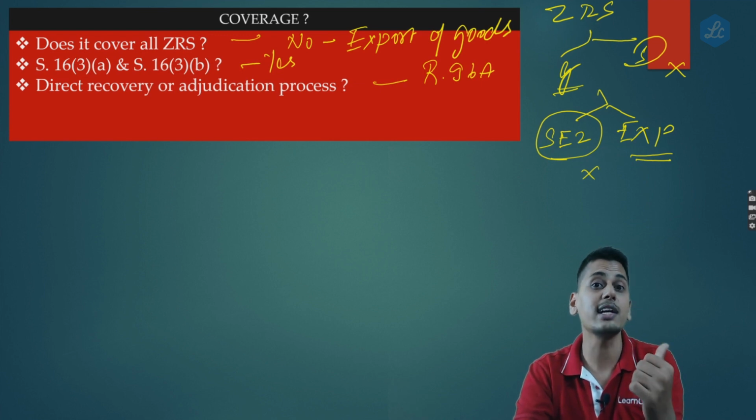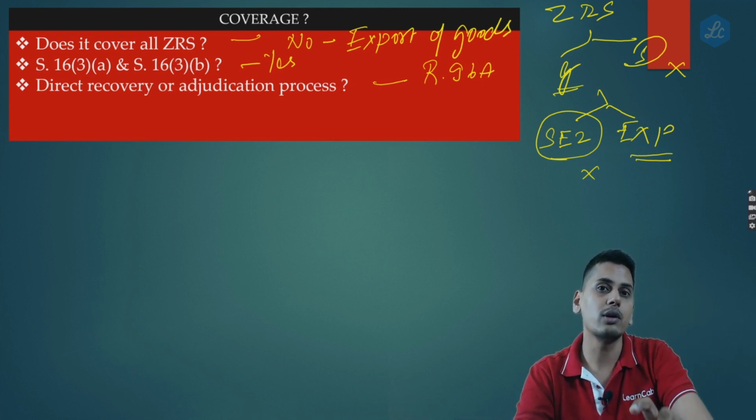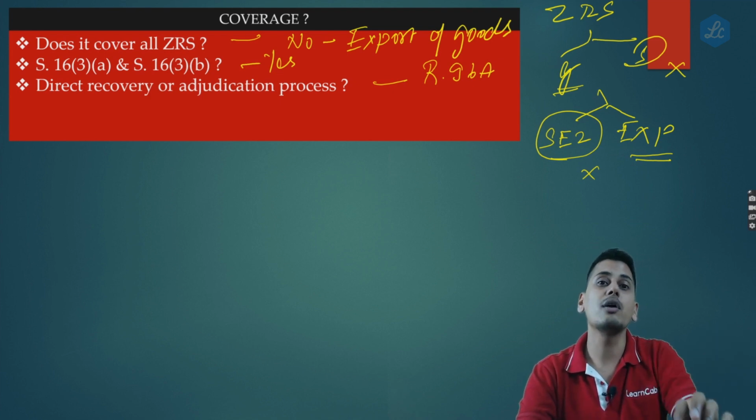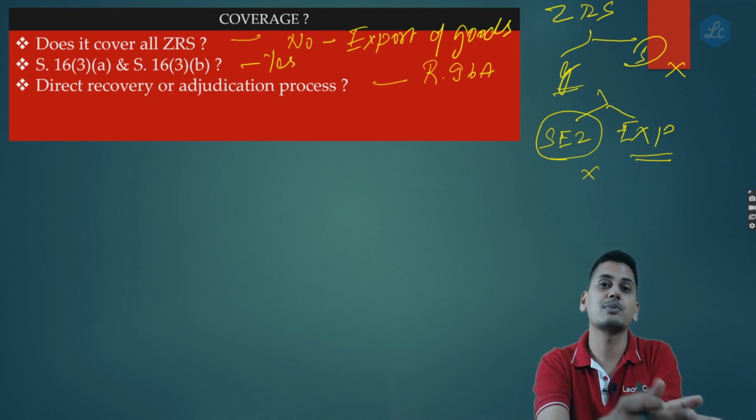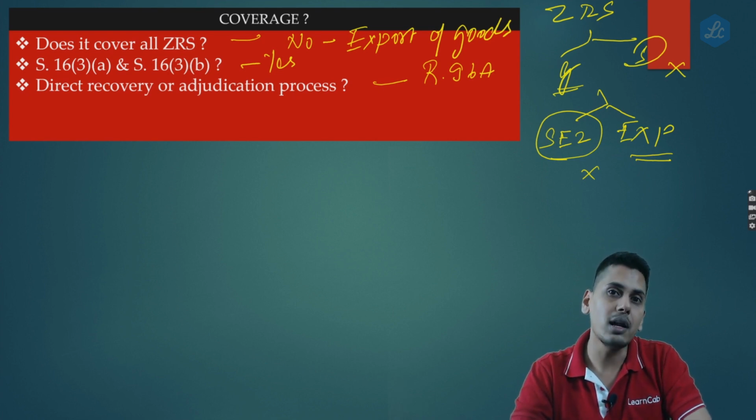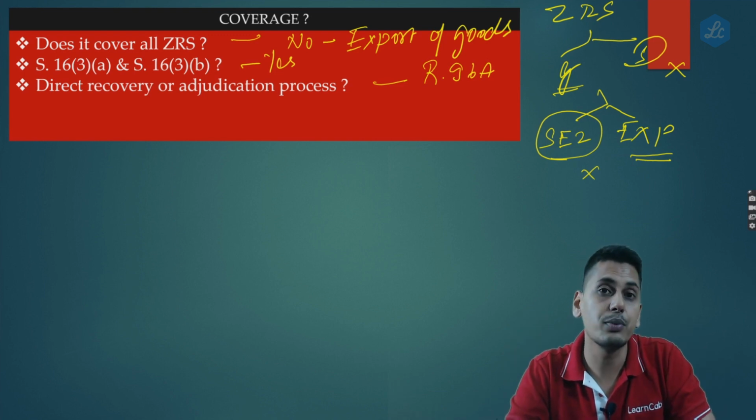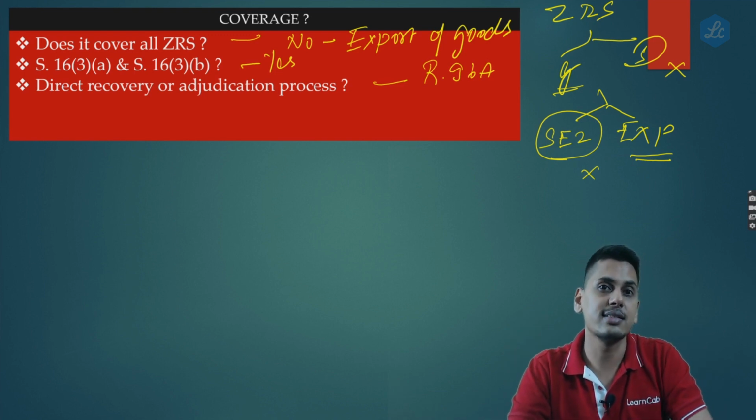Which tax? The output tax which you did not pay, claiming the transaction to be a zero rated supply. Whatever output tax you have not paid, pay that back along with interest within a period of 15 days from the expiry of time which was given to you to prove it. Otherwise, the department has got all rights to directly recover the amount.